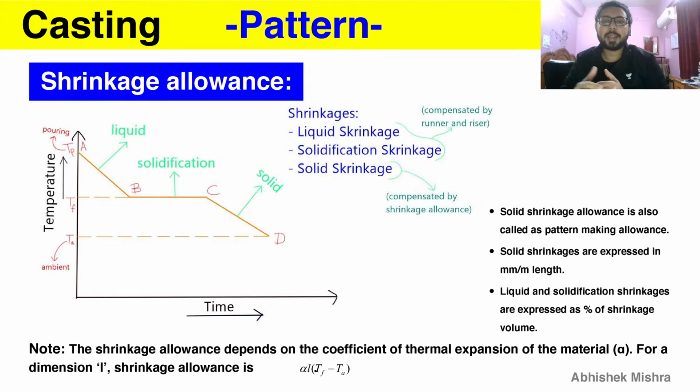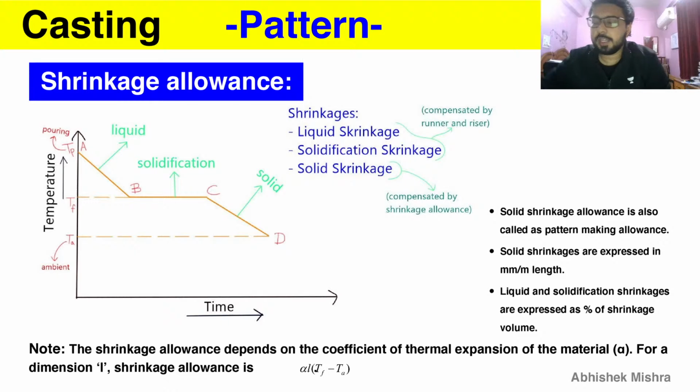That solid shrinkage, which will happen after your liquid metal is made into a solid form, is compensated by providing shrinkage allowance, and shrinkage allowance is provided to the pattern.